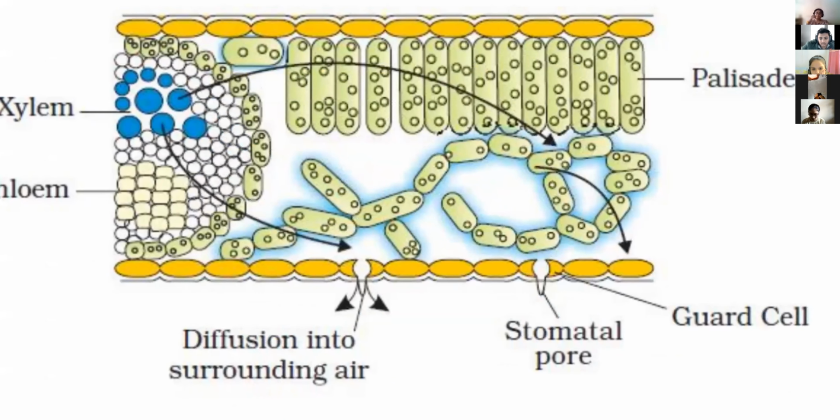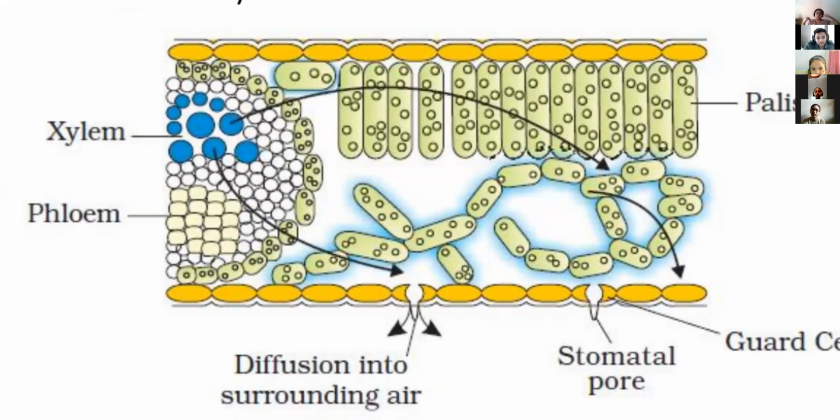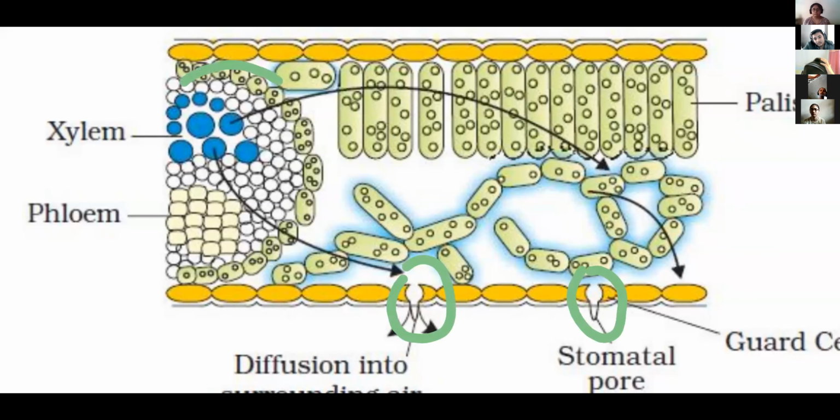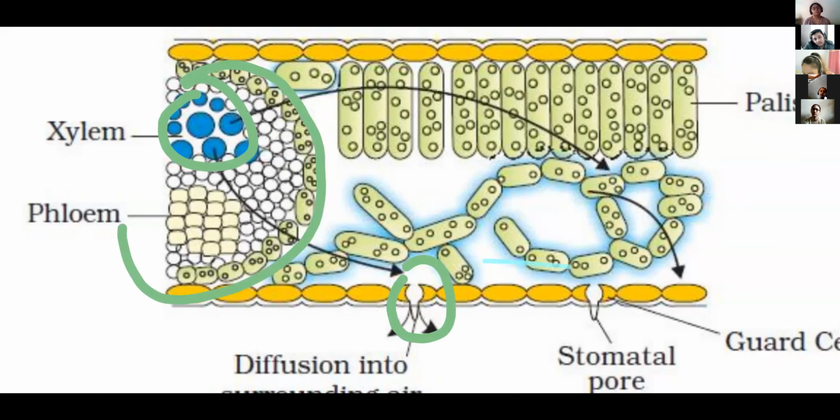Can you tell me, this section of the leaf here, is it for a dorsiventral dicot leaf or a monocot leaf? Yes, correct, dicot leaf. Okay. Now, palisade, mesophyll tissue is there over here, entire mesophyll, palisade, spongy parenchyma, right? Dicot, so at the lower surface, more stomata are present. Here the vascular bundle is there, in that xylem is present.